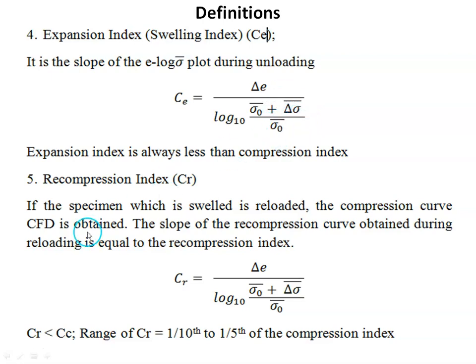Then recompression index is the slope of the reloading curve, and the equation is the same but the values will vary. Both expansion index and recompression index are less than the compression index. The range of recompression index is about 1/10 to 1/5 of the compression index.